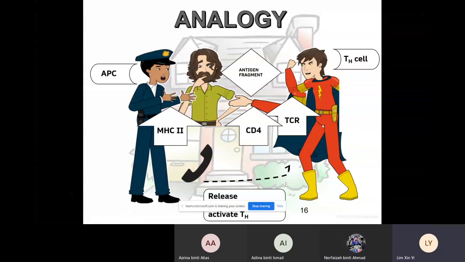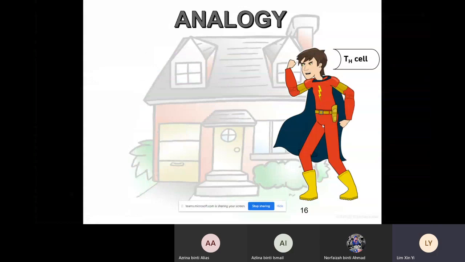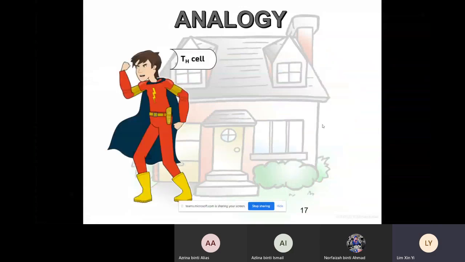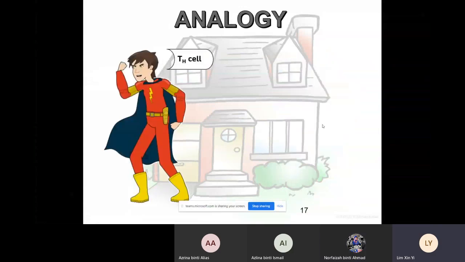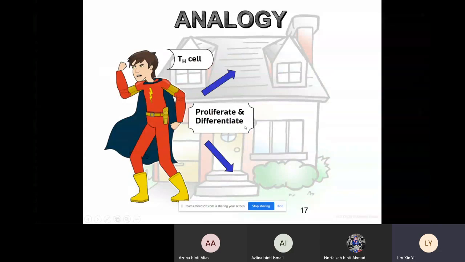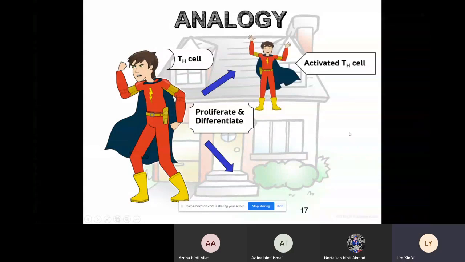After the helper T cell receives interleukin 1 and is activated, it will proliferate and differentiate. Proliferate means to divide by mitosis, and differentiate into other things, which are activated helper T cell and memory helper T cell.